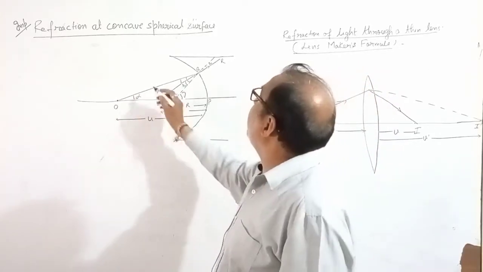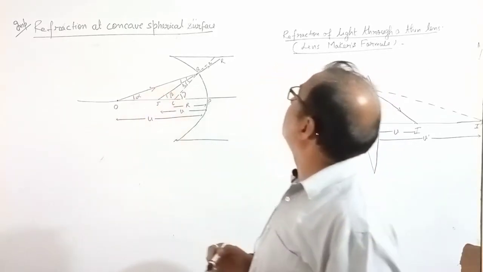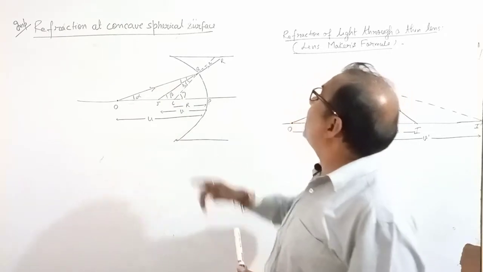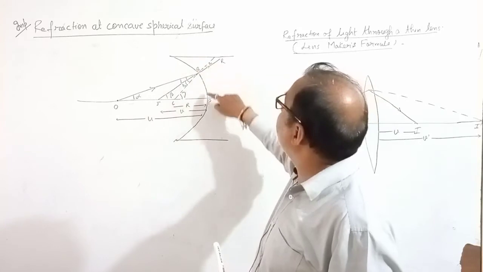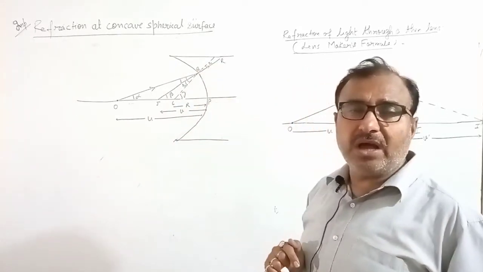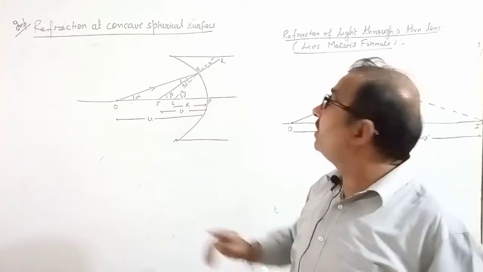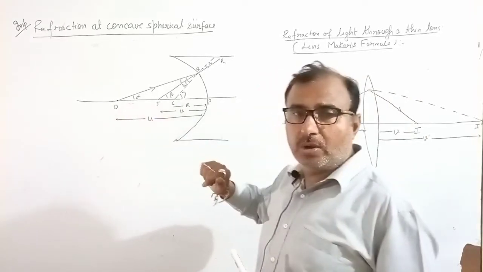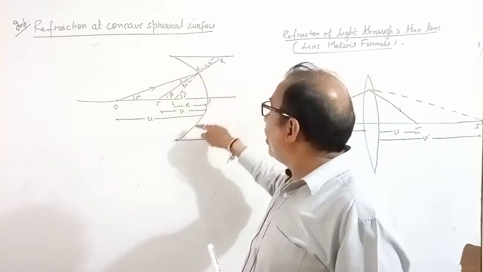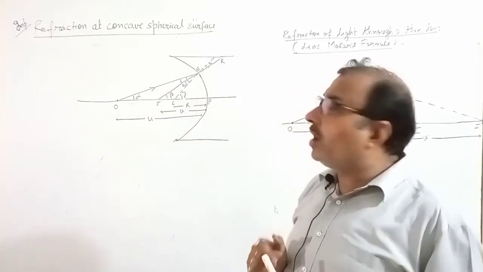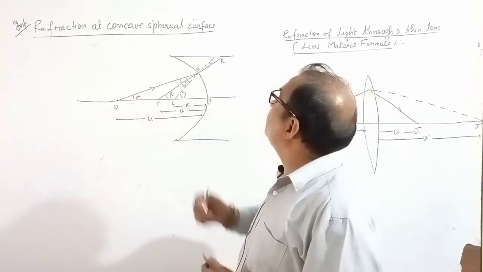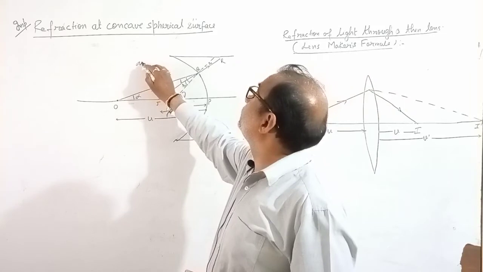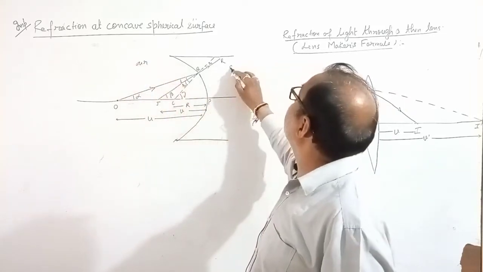Light ray starting from that object falls on the concave spherical surface. Object O से light ray चली और किसके ऊपर गिरी? Concave spherical surface. Now when it falls on the concave spherical surface, suppose that this side is air and this is glass.